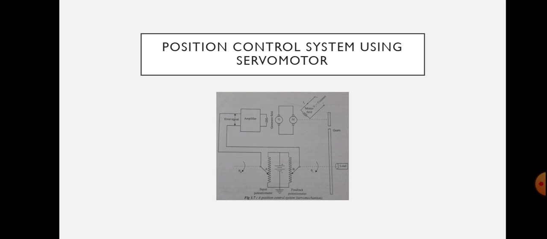The desired load position is theta r, which is shown in the figure. The actual load position is theta c, and theta r is set on the input potentiometer, and theta c is fed to feedback potentiometer. The difference between the two angular positions, that is theta r and theta c, generates an error signal. This error signal is amplified and fed to generator field circuit. The induced EMF of the generator drives the motor. The rotation of the motor stops when the error signal is 0. That is when the desired load position is reached.